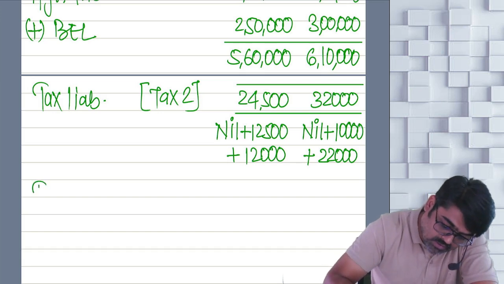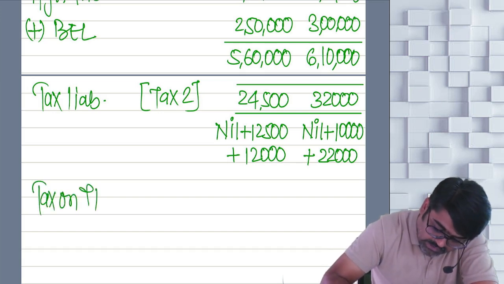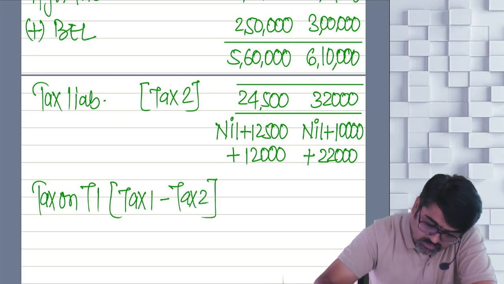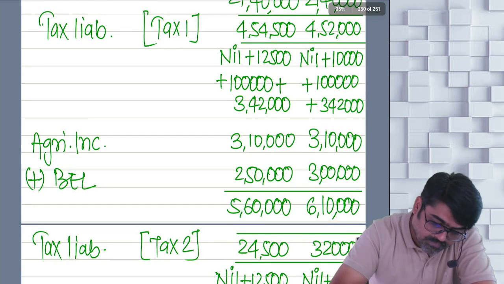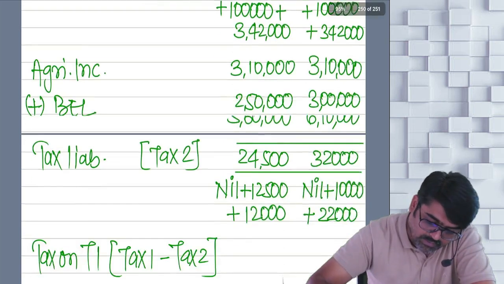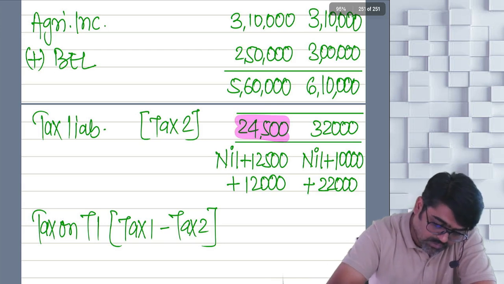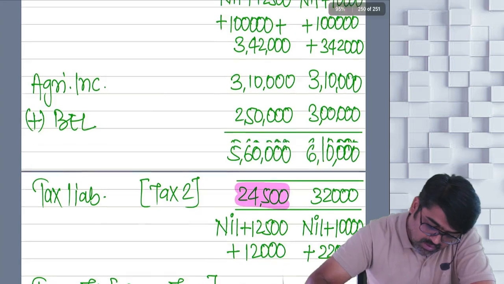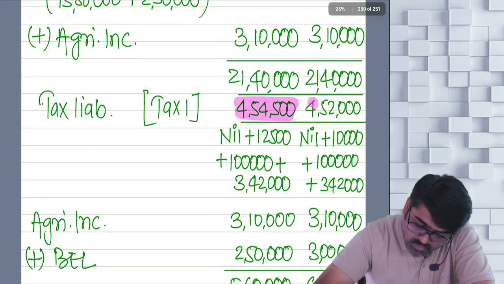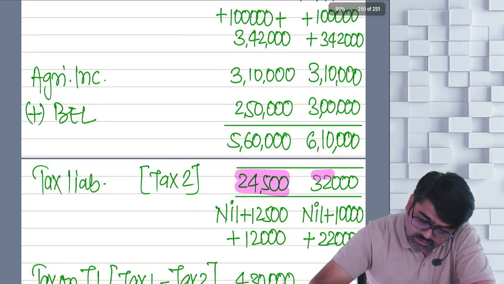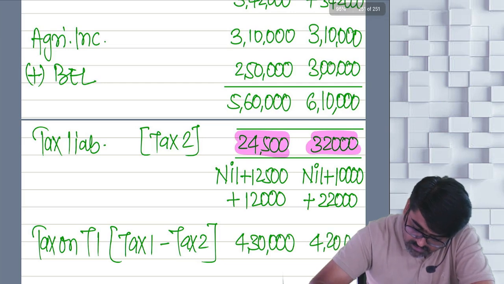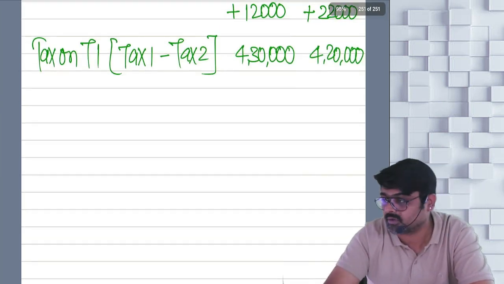Now, tax on total income. How will you calculate? Tax 1 minus tax 2. Do you have tax 1? On your calculator, take 4,54,500 minus 24,500. How much are you getting? 4,30,000. Now take 4,52,000 minus 32,000. How much are you going to get? 4,20,000. Got it, sir? This is the tax on your total income.